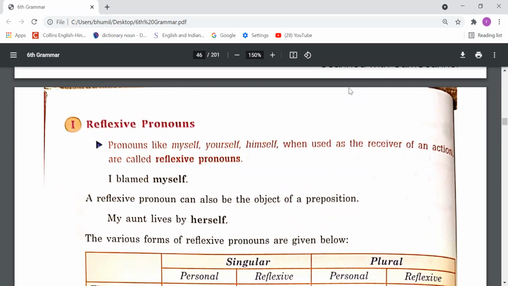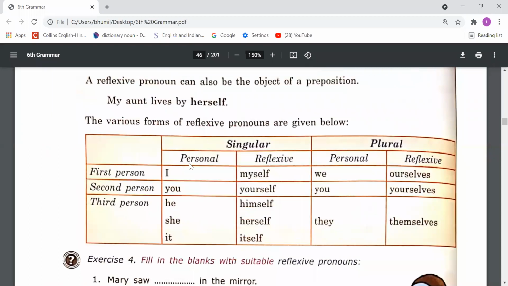Suppose I say, he looked himself. उसने अपने आप को देखा. Subject and object are both the same thing, then we have to use reflexive pronouns. So for I, we need to use myself. For you, yourself. For he, himself.